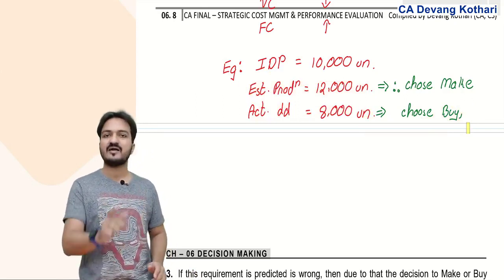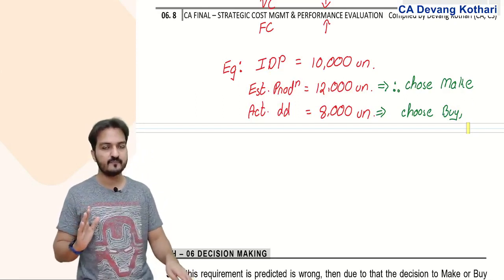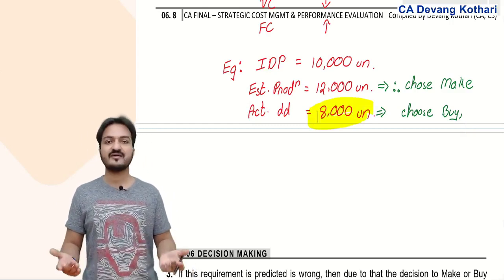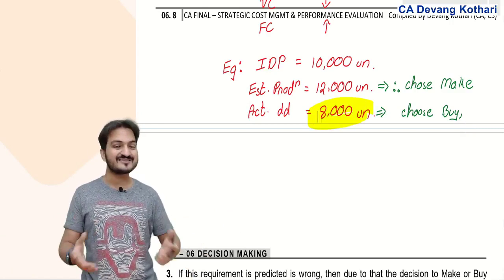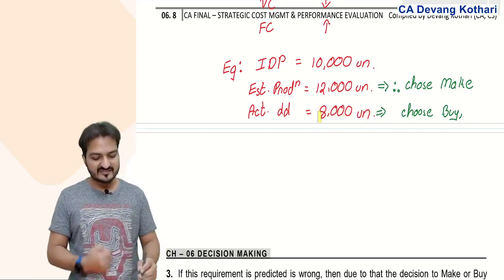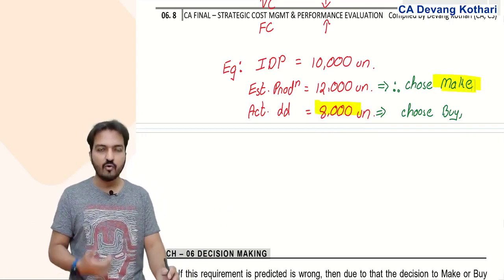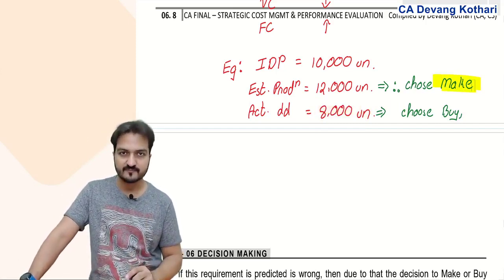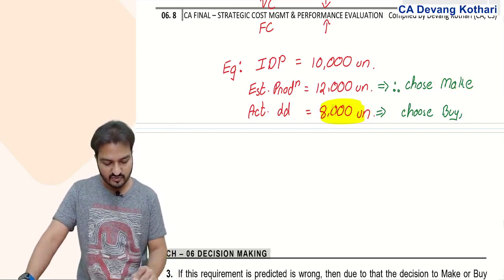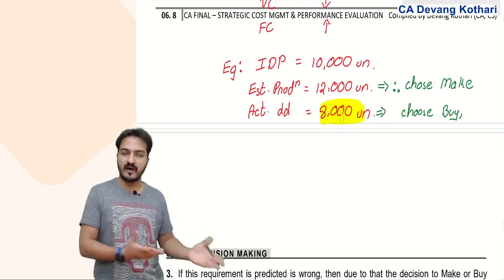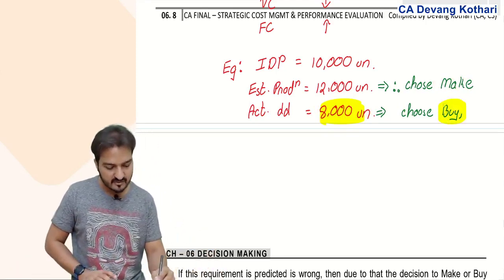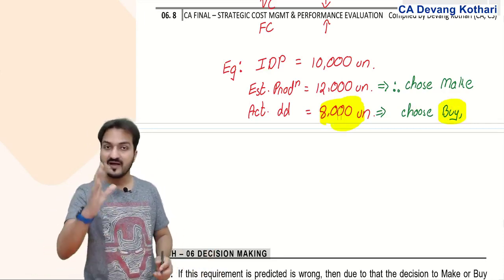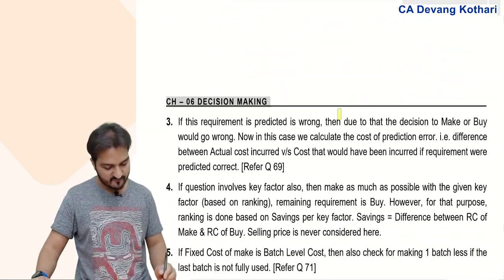The difference of that is called your cost of error, because ultimately actual units is only 8,000. Because you decided to make, you started making the units, at the end of the year you realize that you made only 8,000 units because demand turned out to be only 8,000 units. And now you see that if it was only 8,000, you should have better chosen the buy option. Buying 8,000 would have cost you less. Making 8,000 has cost you more. That extra cost becomes your cost of error.